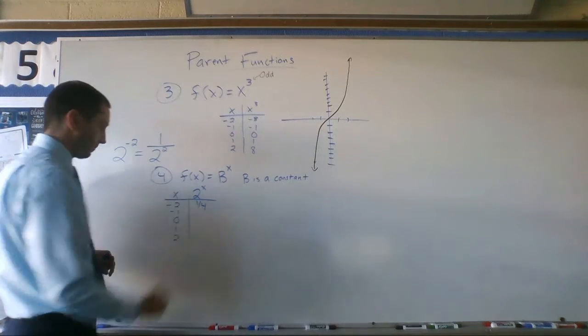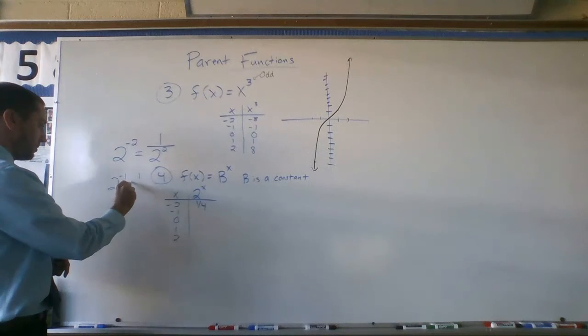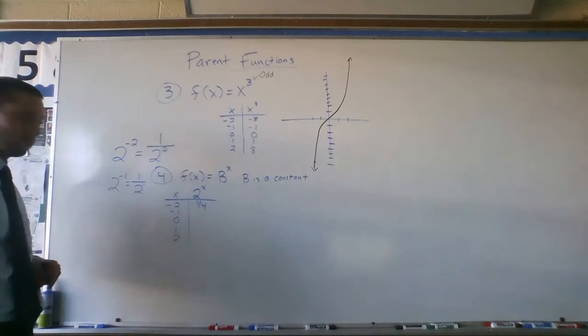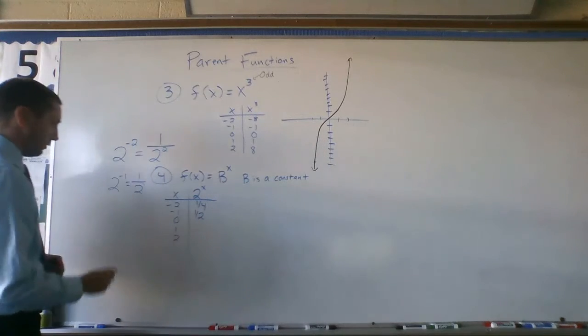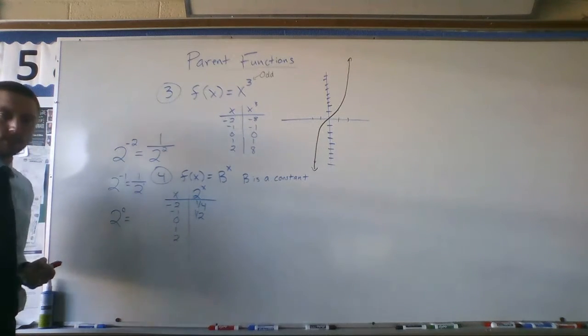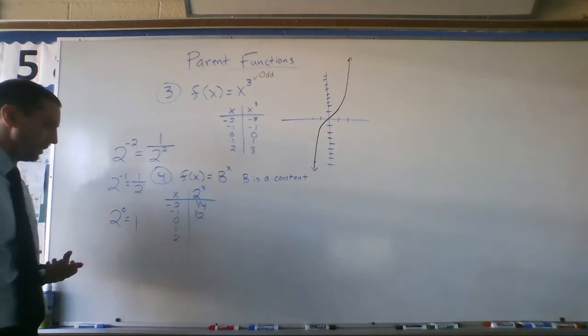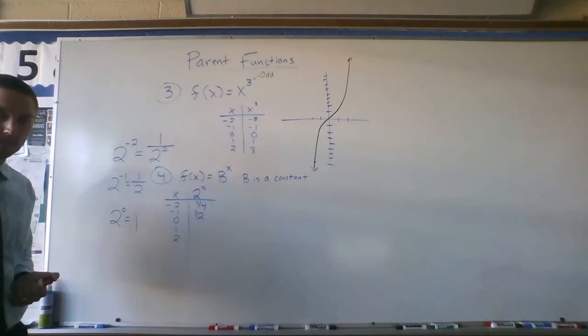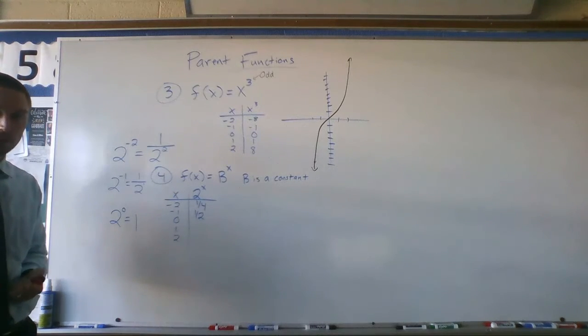All right, if I had 2 to the negative first, take the reciprocal, that'd be 1 over 2 to the first, or just 1 over 2. Now, what about 0? So if I plug in 0, 2 to the 0, well, you might remember anything to the 0 power is 1. Okay? And we can talk more about that some other time. It's kind of a counterintuitive thing.